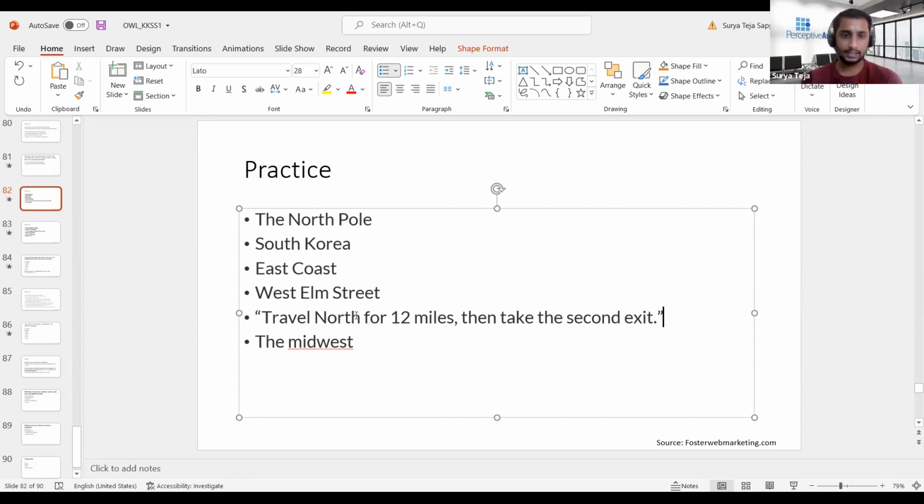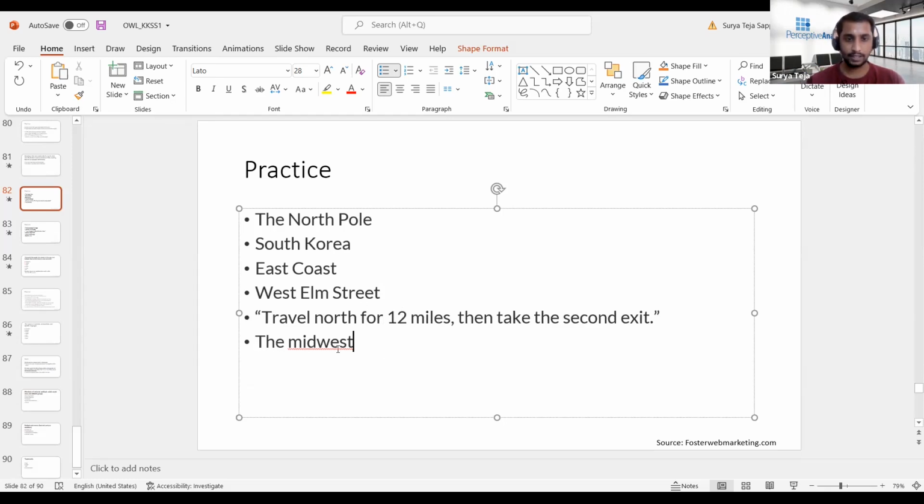So as Karthik and Sinha mentioned, N has to be in small letter because north is not the region name, or it is not talking about a particular region. It is talking about a compass direction. They are basically saying travel towards north for 12 miles. That is what they are saying here. So here it is acting as a compass direction, not necessarily the name. So that is the reason N has to be in small letter here. And we'll move to the other example.